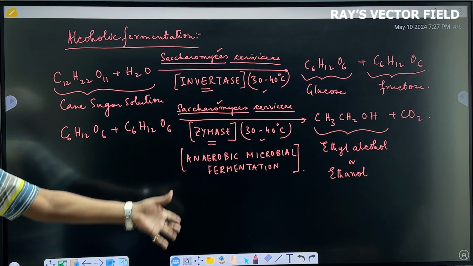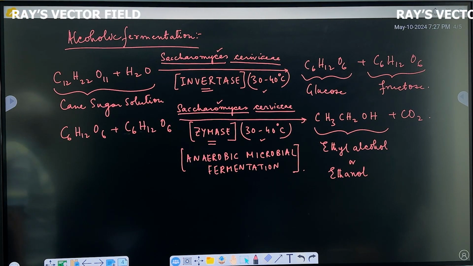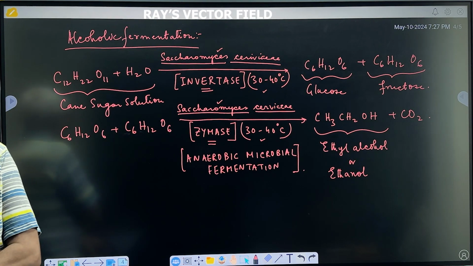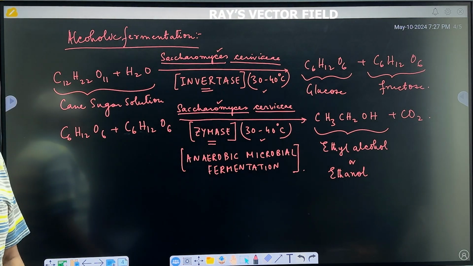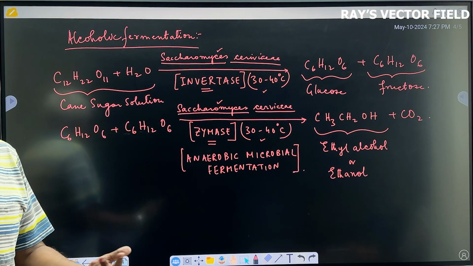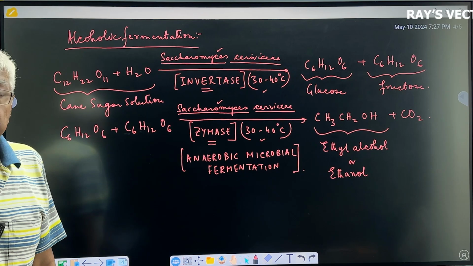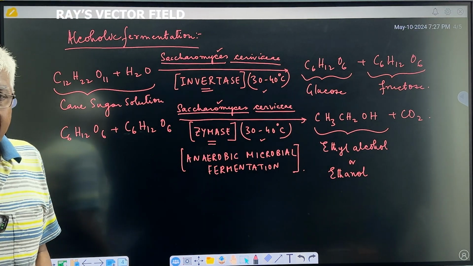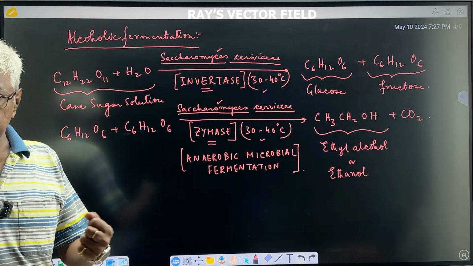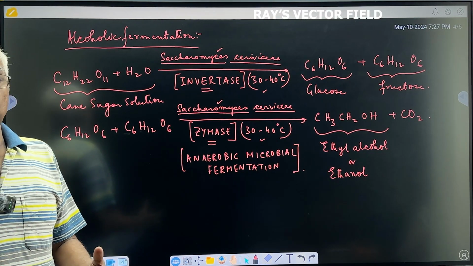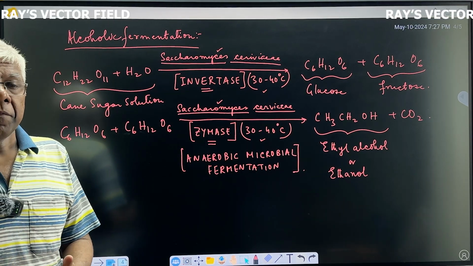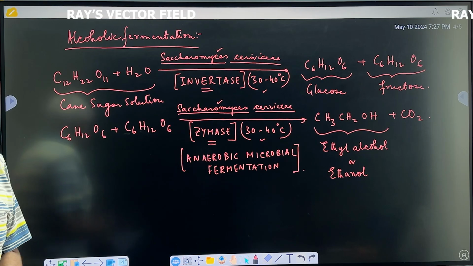This is one option. The other option can take place in our deep-seated muscles of the body. Now, persons who are engaged in sports, those who play football, do gymnastics and other sports activities, frequently suffer from muscular cramps. These cramps are because of the accumulation of lactic acid within the muscles of the body. This lactic acid is also formed by the lactic acid bacteria or Lactobacillus acidophilus.